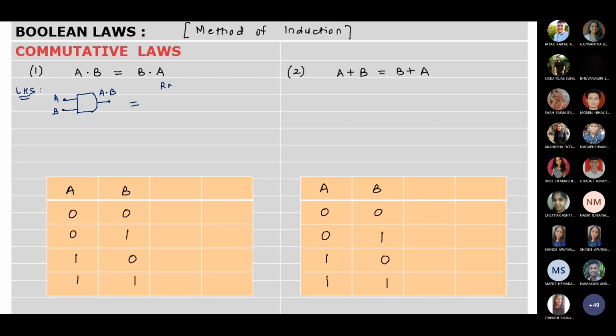So here the diagram will be, the diagram is for your explanation. This is another AND gate. So your first input is B, the second input is A. So the output over here will be B dot A. You have to prove that both are the same. So let's see how we prove it.